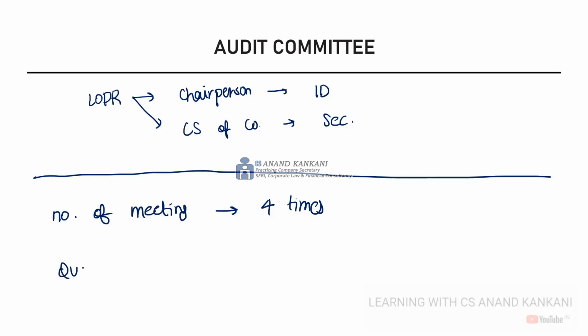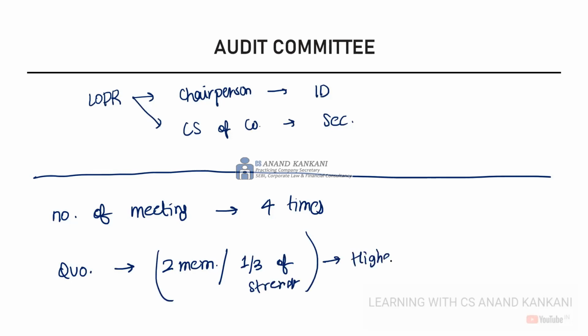Also, the quorum should be at least 2 members or 1/3 of the strength, whichever is higher, but there should be at least 2 independent directors present when the meeting of the audit committee is held.